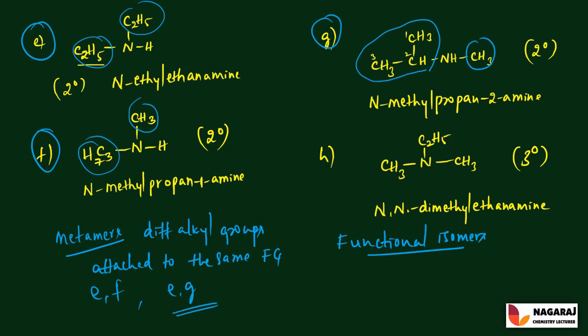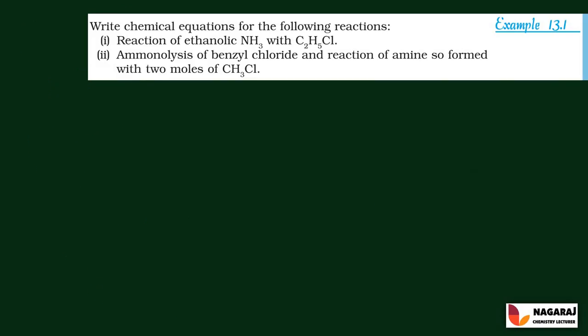That is, all the 3 categories, primary, secondary and tertiary amines, are the functional isomers of each other. So these are the possible isomer structures for C4H11N and the different types of isomerism exhibited by the different amines.